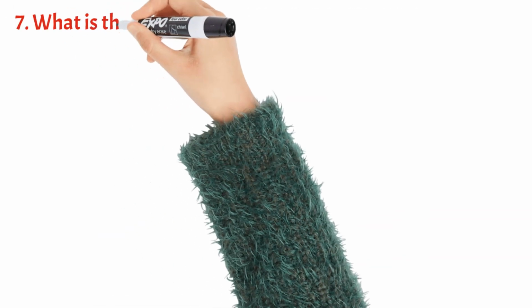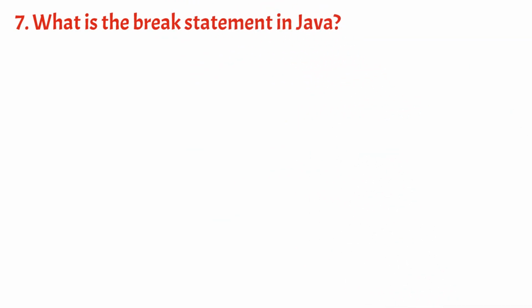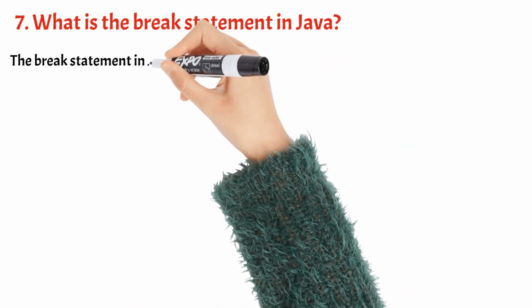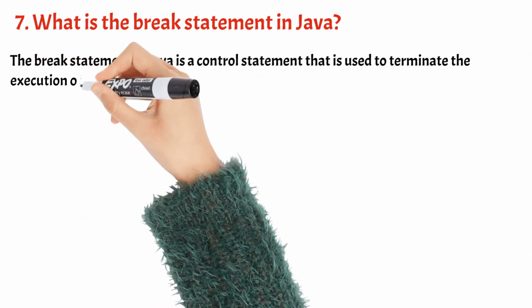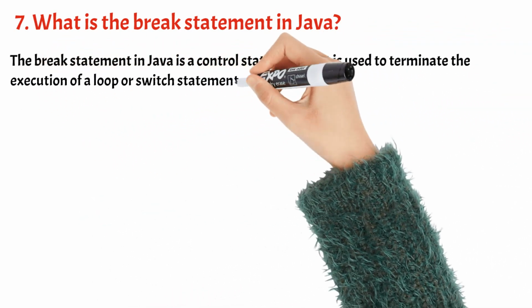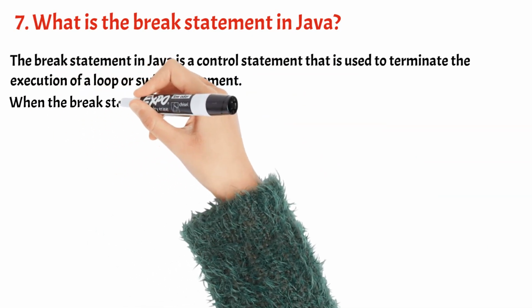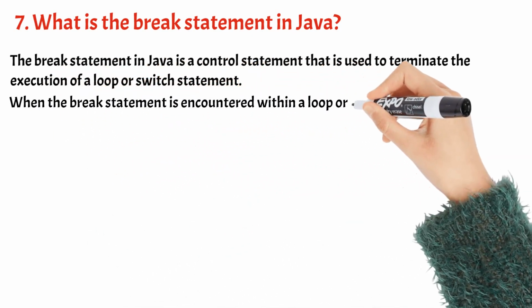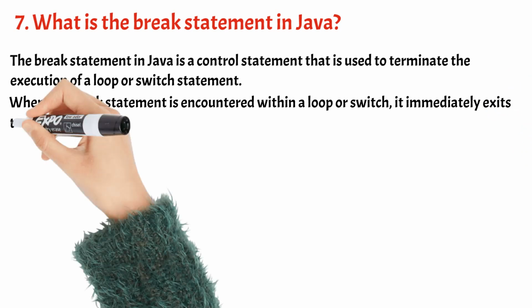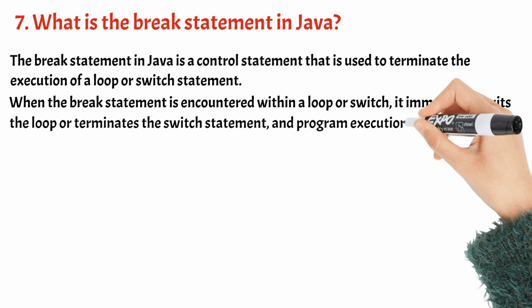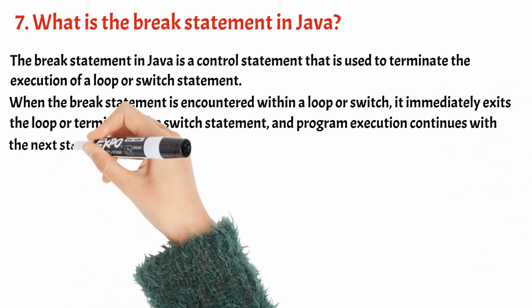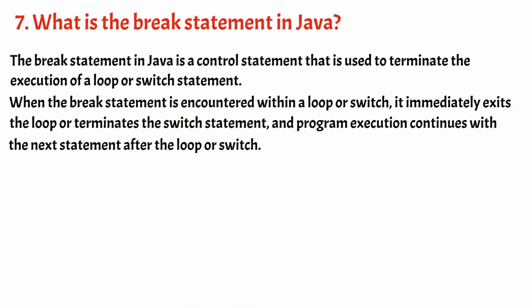7. What is the break statement in Java? The break statement in Java is a control statement that is used to terminate the execution of a loop or switch statement. When the break statement is encountered within a loop or switch, it immediately exits the loop or terminates the switch statement, and program execution continues with the next statement after the loop or switch.